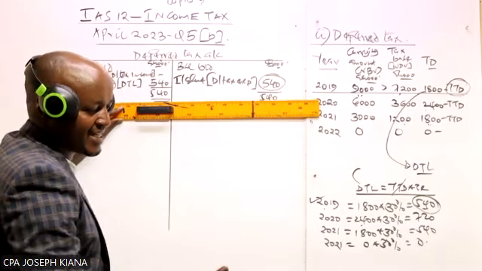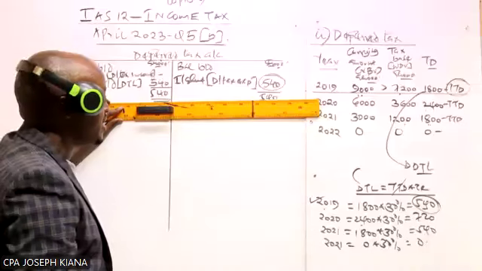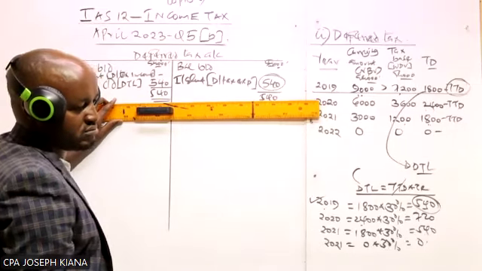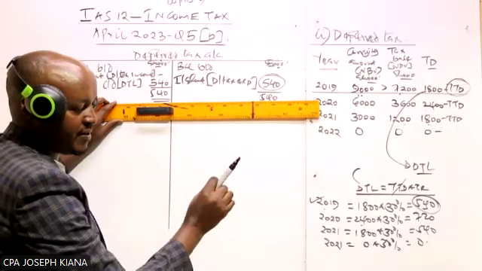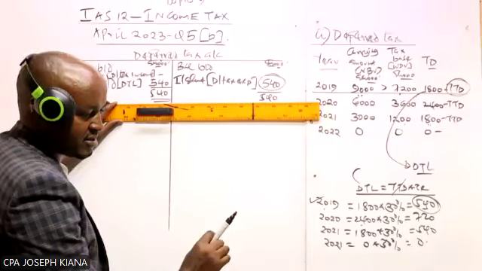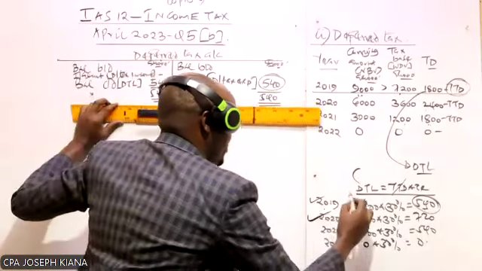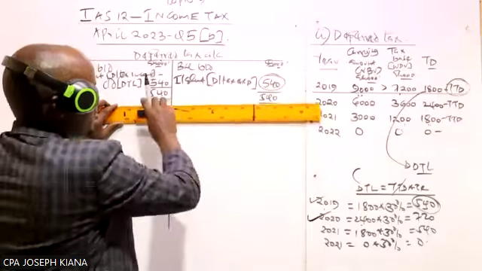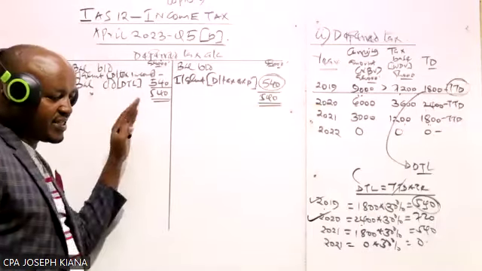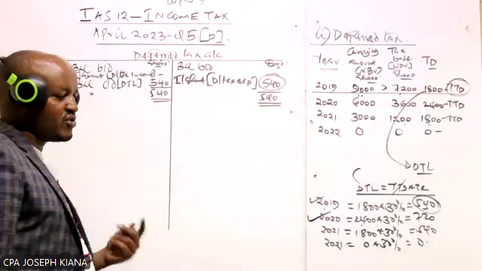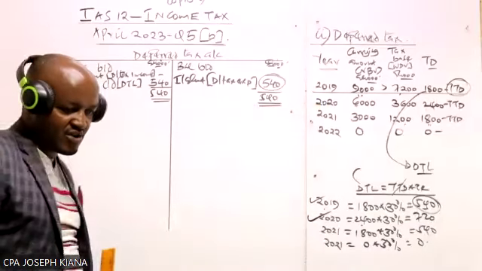Now we are done with that here. We are done with 2019. What do we need to do? We need to proceed now to the year 2020. Sorry, the year 2020, not 2021. So we move to the year 2020. Now, we are going to prepare still a deferred tax account. You may decide to separate this account.